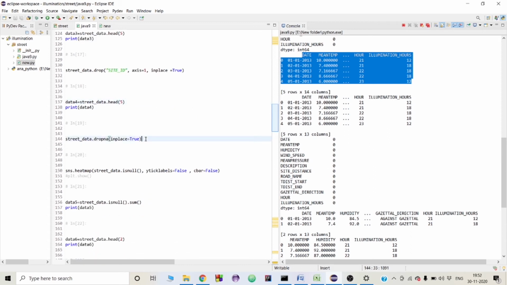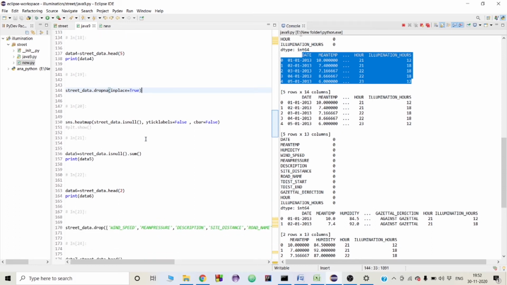And after deleting all those, I will drop all the null values, and again at the end I will be plotting the heat map to check whether the null values and the unnecessary parts are removed, and how my graph is showing.